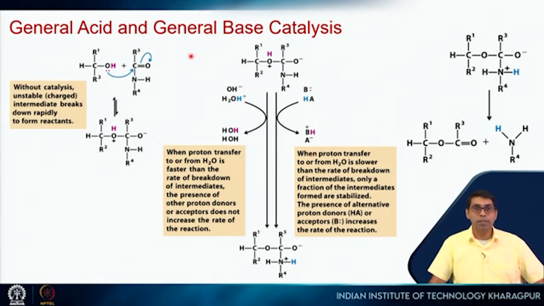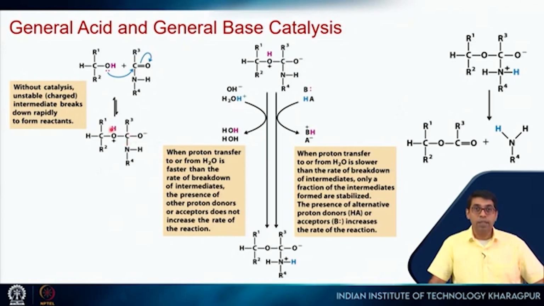So what is acid-base catalysis? Let's look at this reaction. This OH group attacks this carbon, so it will form this intermediate, and then this bond has to break. This is the intermediate. Now this can actually go back to the reactants if this bond is broken, but we don't want that. What we want is this O minus should come here, and then this bond should break.